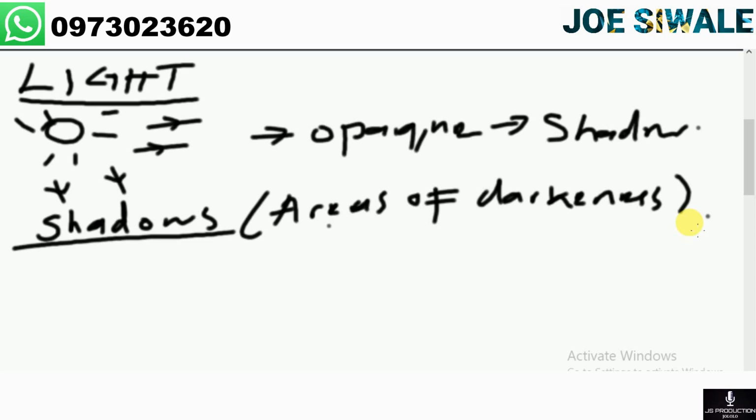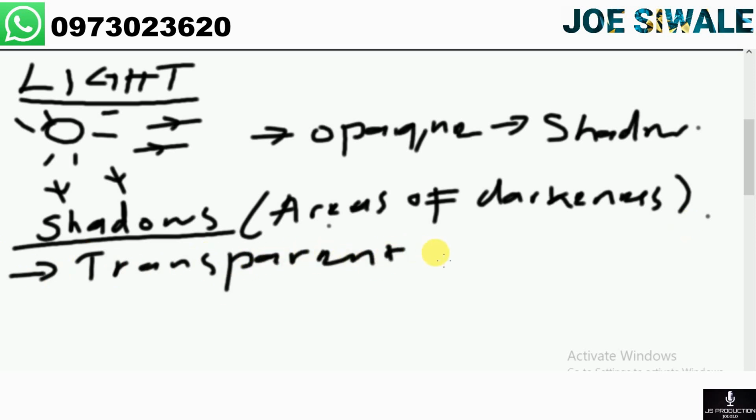Then the next thing we're going to look at are objects that allow light to pass through them, and these are referred to as the transparent objects.